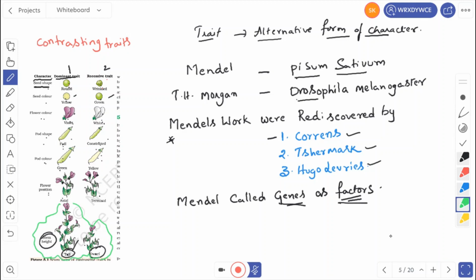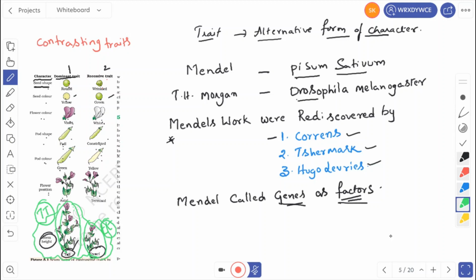So tall plant means capital T, dwarf plant means small t. This one we are seeing is the physical, this is the phenotype. Okay, you understood this? This one is the phenotype of an organism, and this one is the genotype of an organism, right?